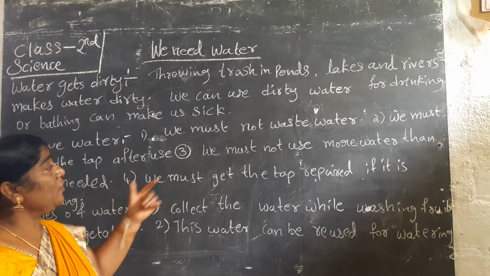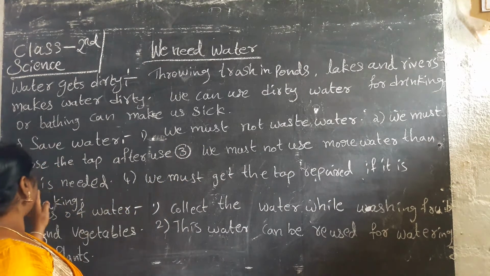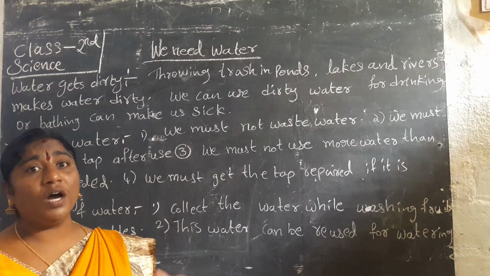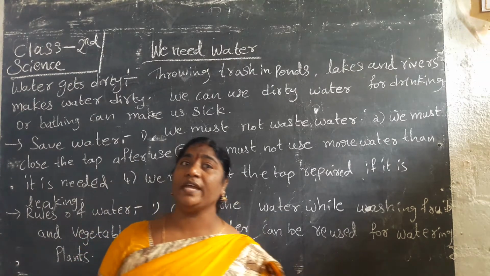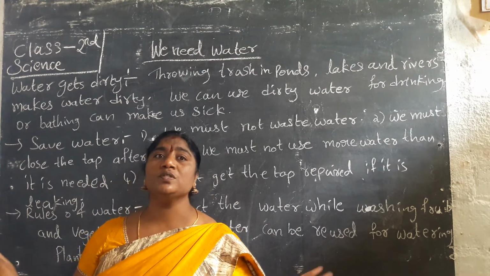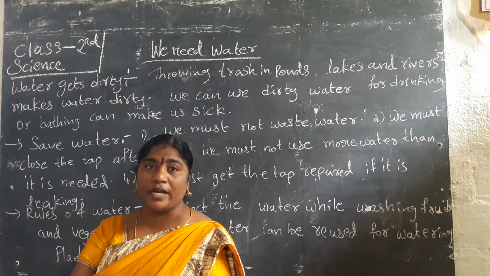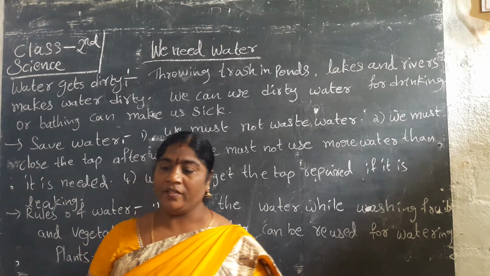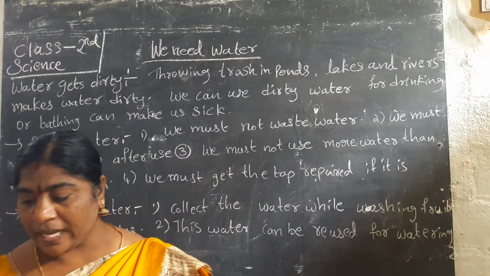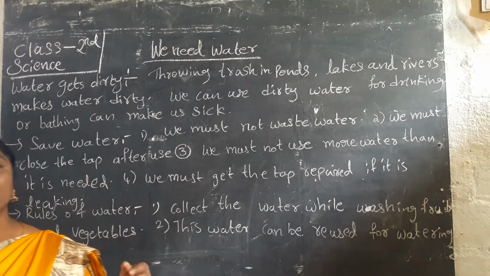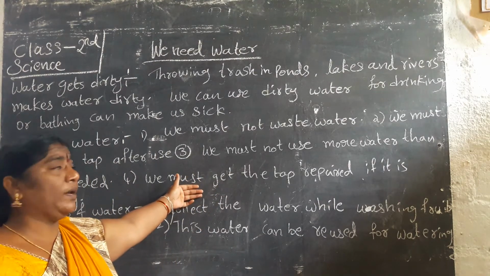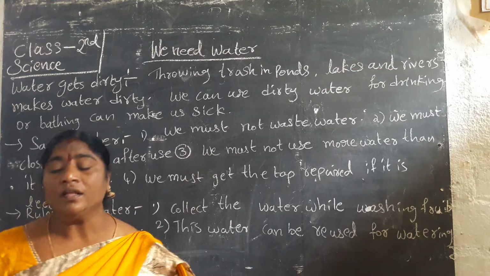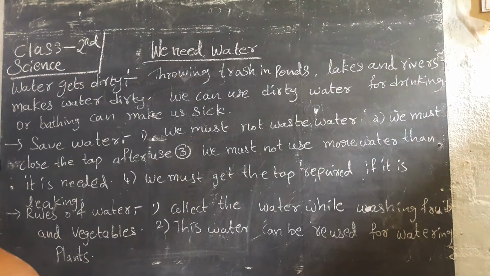Then we must not use more water than is needed. Yes, we should know how much water we need to use. We don't use more and more water. We cannot waste our water. That is saving water. And while you are doing these things, children, you must follow them. Why? Because water is precious. Then we have to protect our water sources.